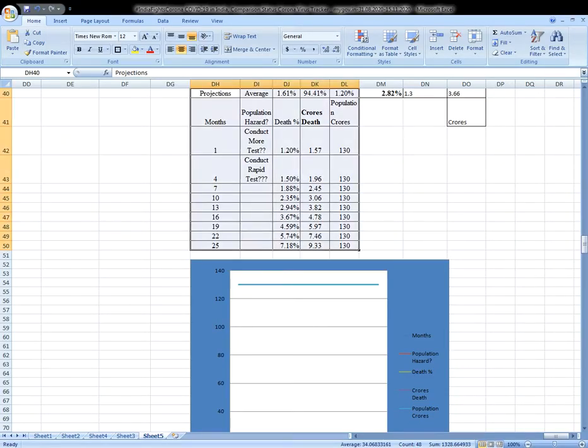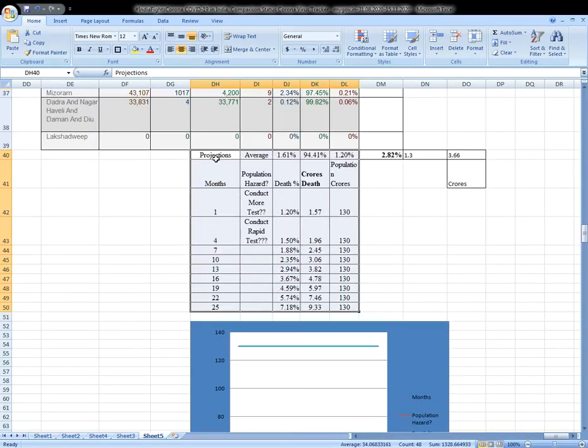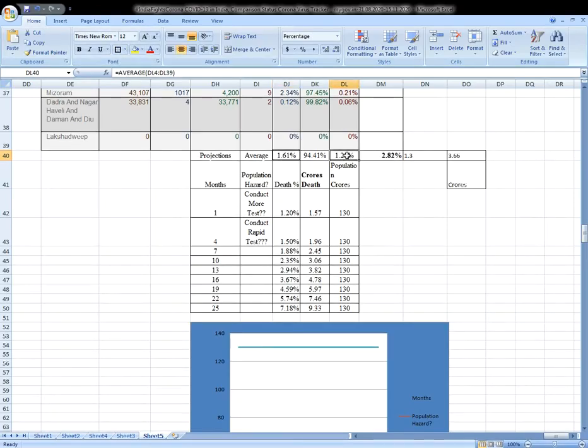Now think of this, what we say here. I have taken projections here this way. These are average percentages in this column of active cases, in this column of discharge, and this column of death cases. There are three. Let us say 1.61 is our active cases, and this is our death cases. And let us say these are discharged, so we keep them yellow. Okay, forget them for the current time. We keep this in highlight, so we can say this is here and this is here.